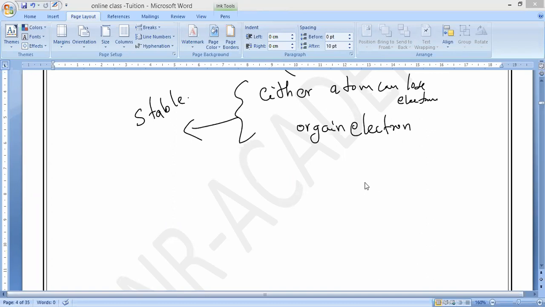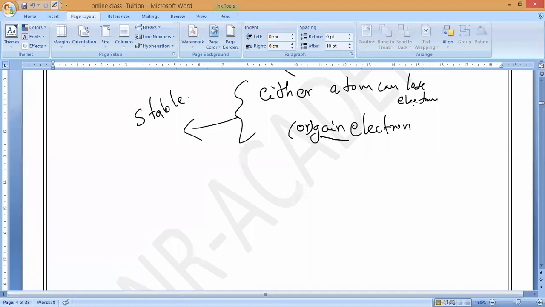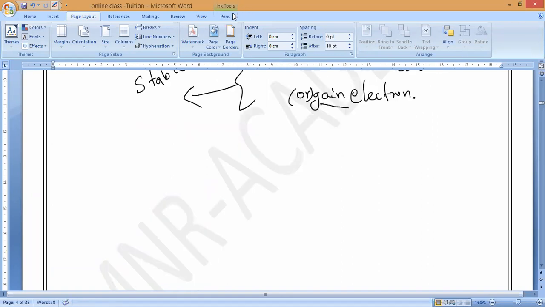That is how to remember. So hope you all understand. An atom can either lose electrons or gain electrons. It is a separate word, OR. So why do they lose or gain electrons? To become stable in nature. Is it okay? Does everybody understand?